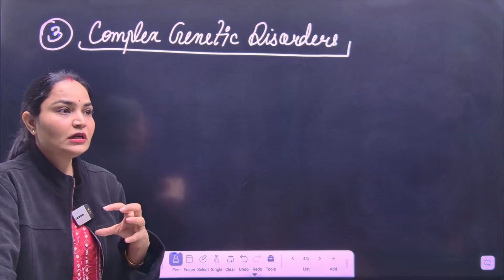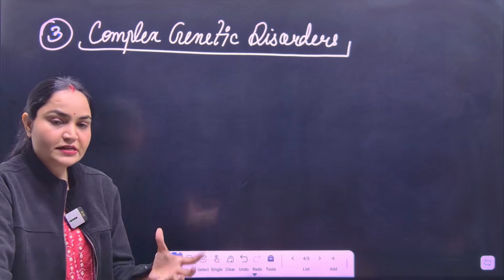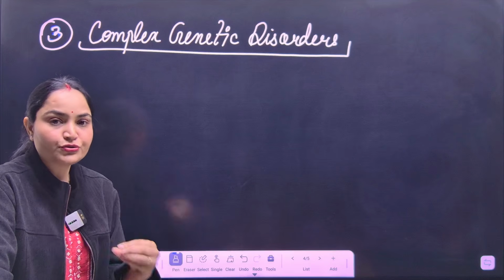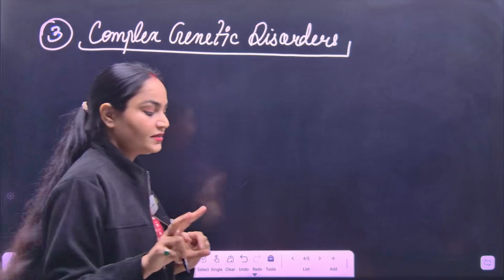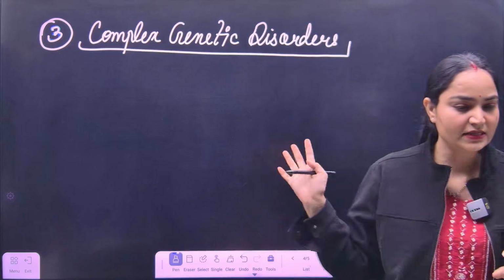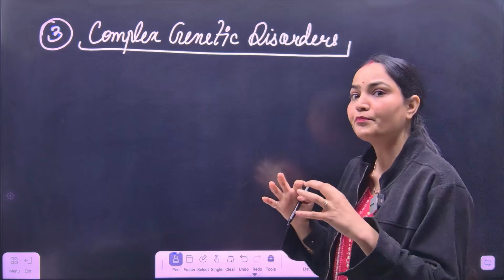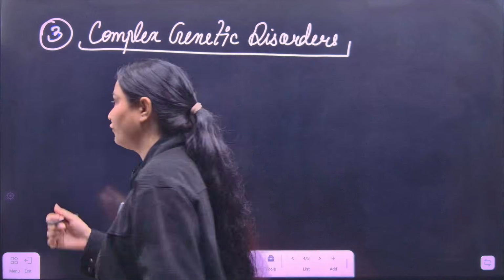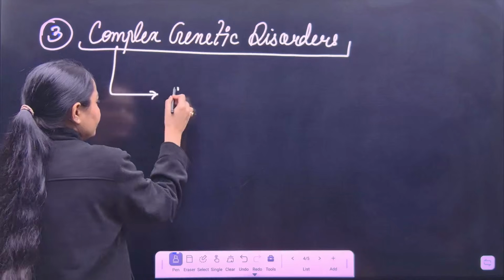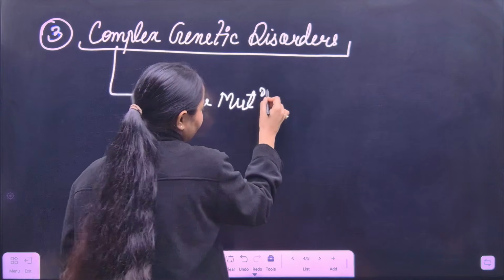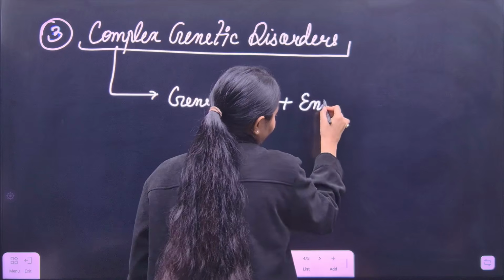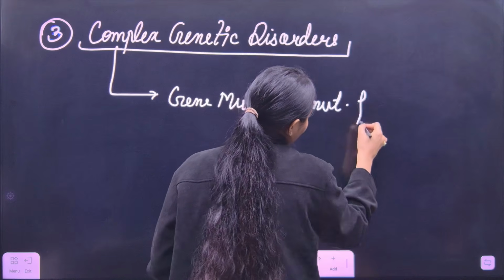We talked about the misarrangement of your chromosomes, at the genetic level. But here, multiple factors are involved in complex genetic disorders, like a genetic factor, where gene mutation is there, plus an environmental factor is also present.